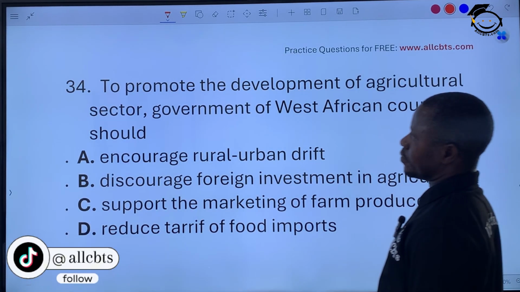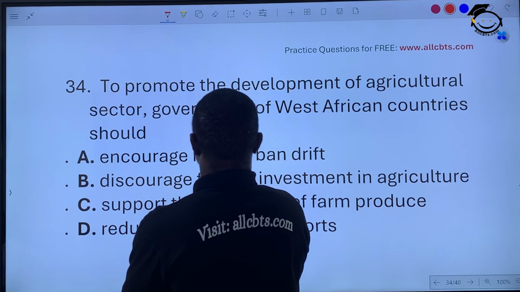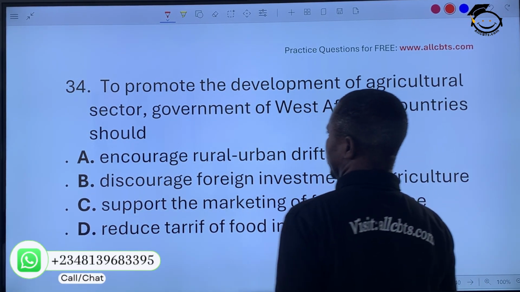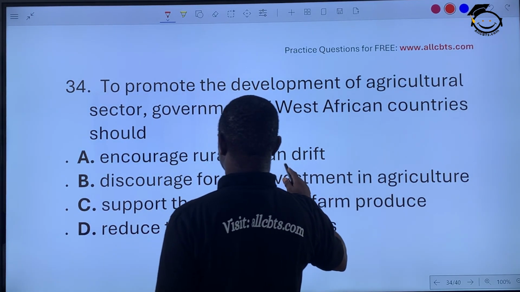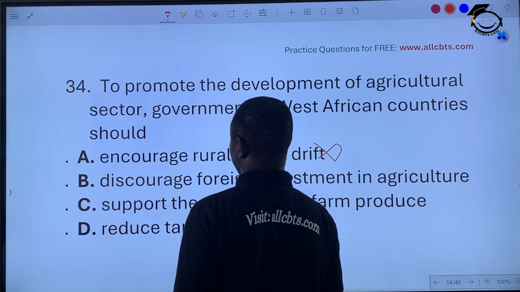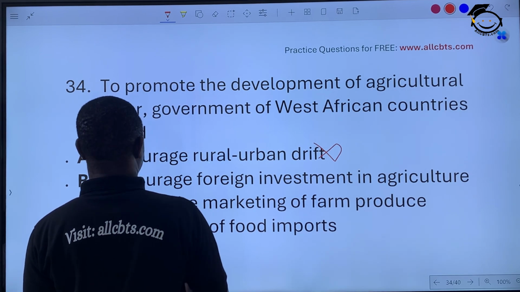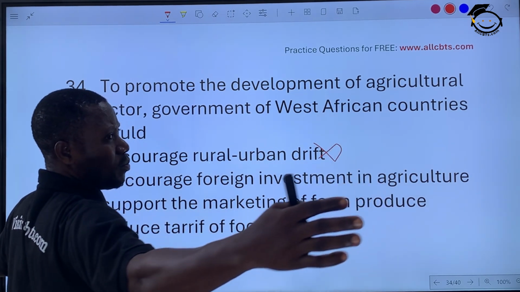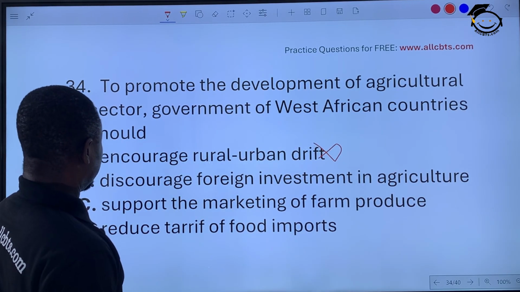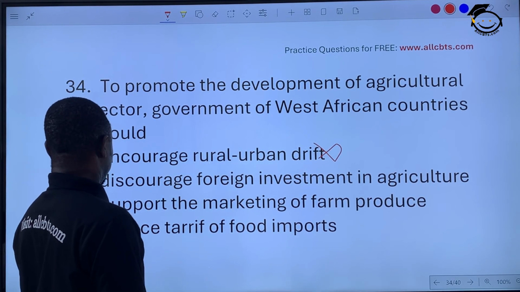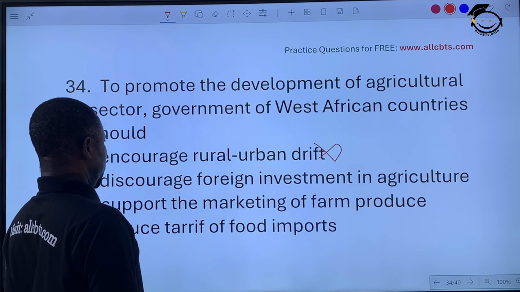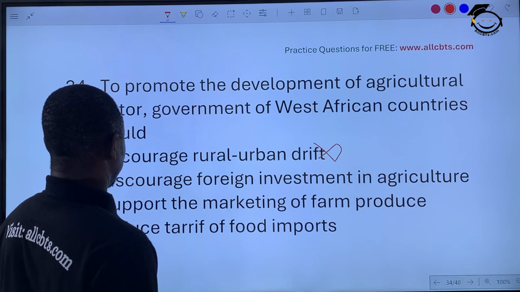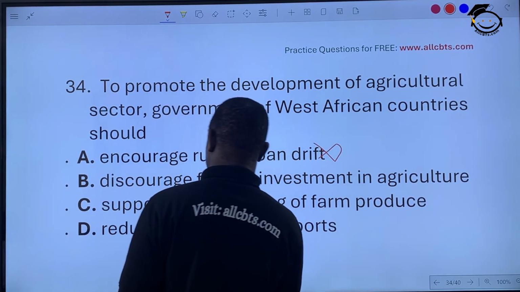To promote development of the agricultural sector, government of West African countries should encourage rural migration? No. This is what I'm experiencing at the moment that is affecting us. If everybody is running from the rural area, who is going to do farm work in the rural area where they have massive land? Discourage foreign investment in agriculture? No, you have to encourage it. Support the marketing of farm produce. Yes. Reduce tariff of food products? If you reduce tariff, you increase food imports.